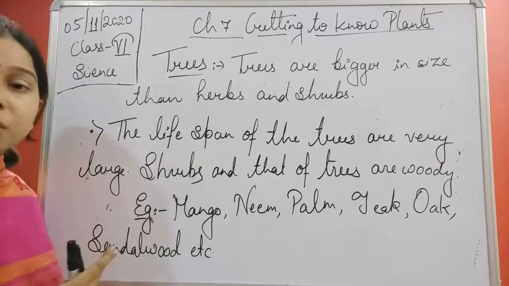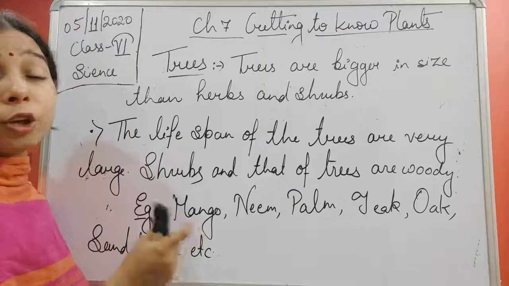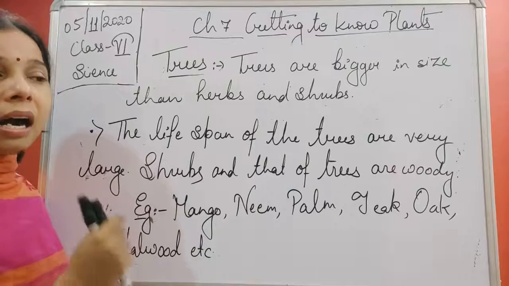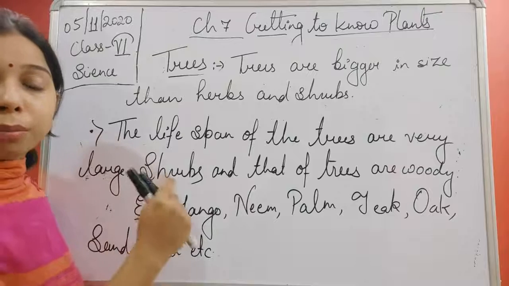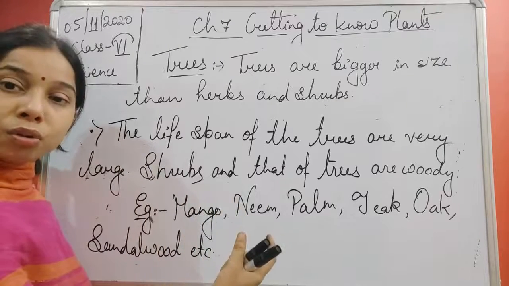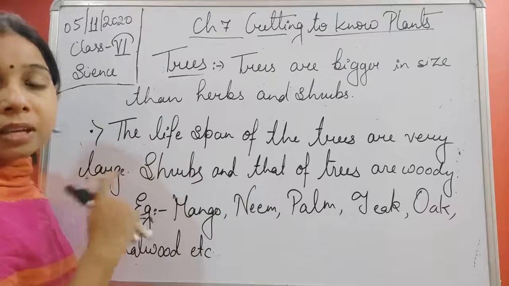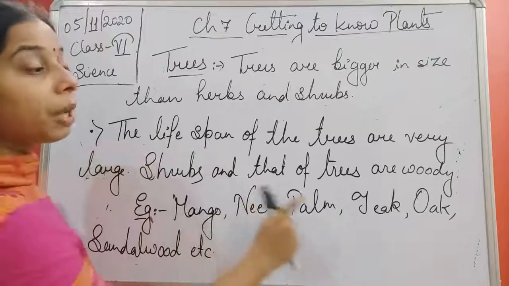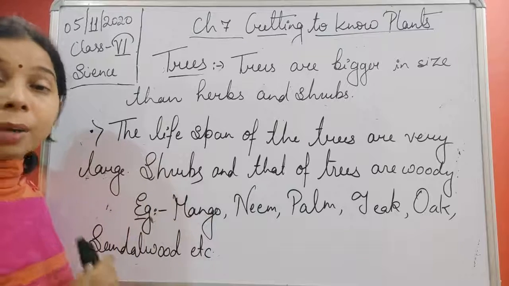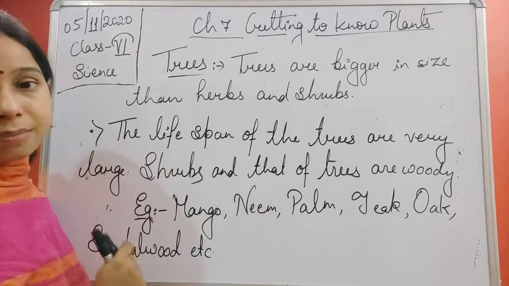The next one, students, is the kind of stem it has. One has a green stem, the others have woody stems. It means shrubs and trees both have woody stems, but herbs have green stems.